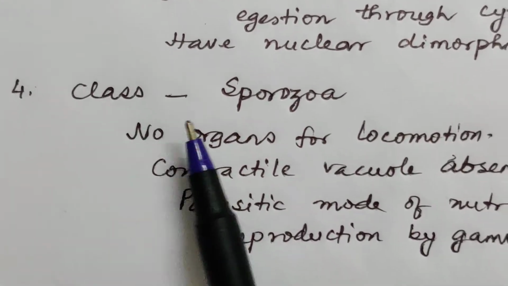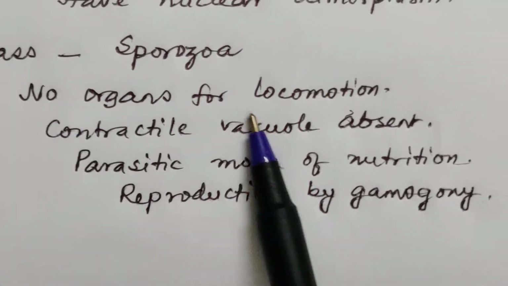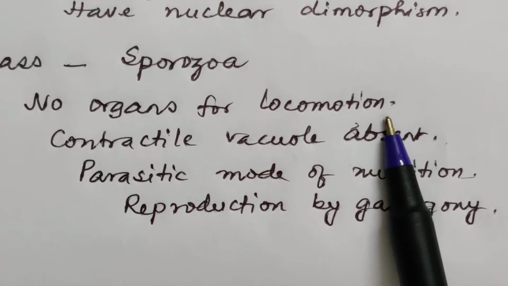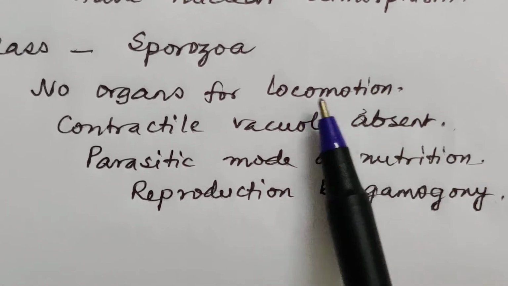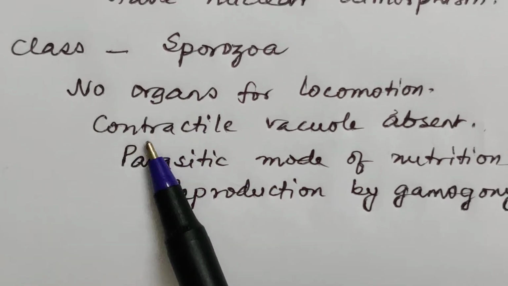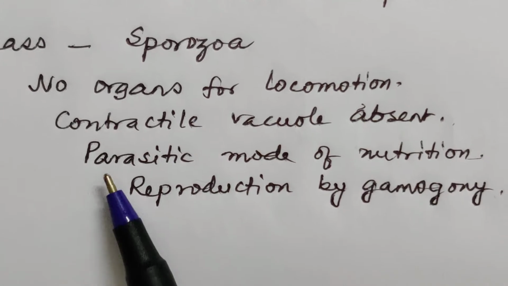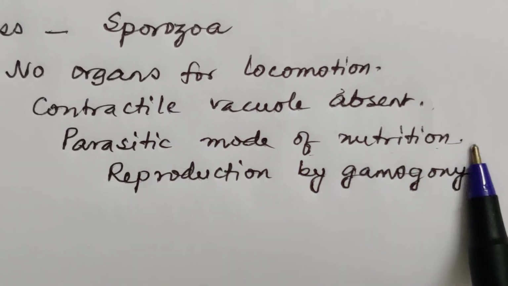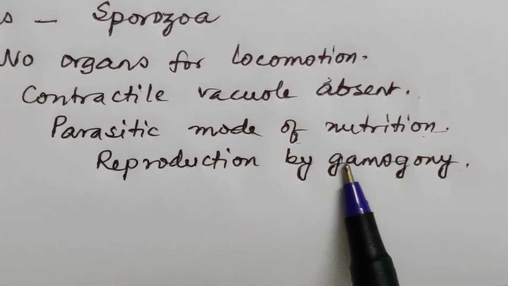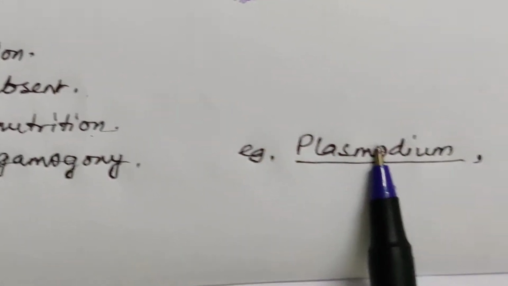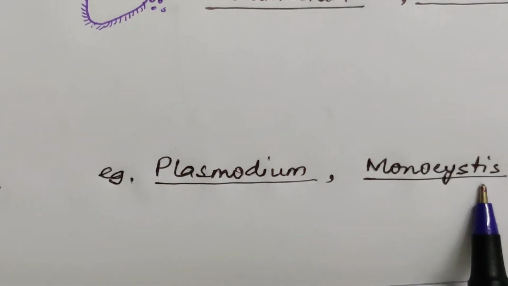Coming to the fourth class, Sporozoa, which have no organs for locomotion. Have you seen the malarial parasite, Plasmodium? So Plasmodium belongs to this class. They don't have any contractile vacuole. They have a fully parasitic mode of nutrition and their reproduction is by gamogony, meaning gamete formation. Examples are Plasmodium and Monocystis.